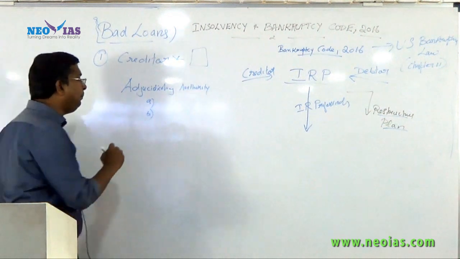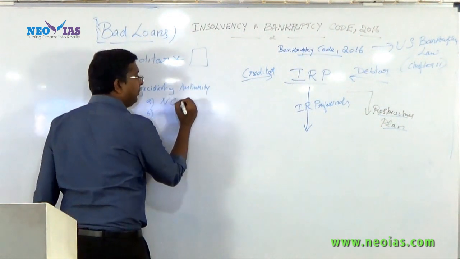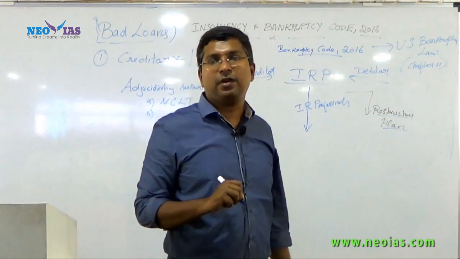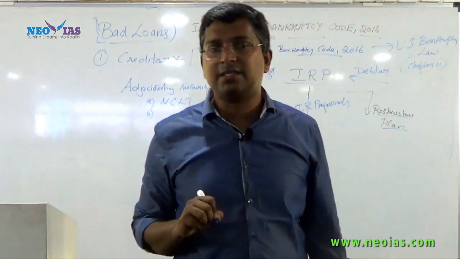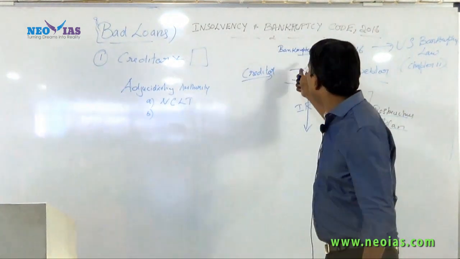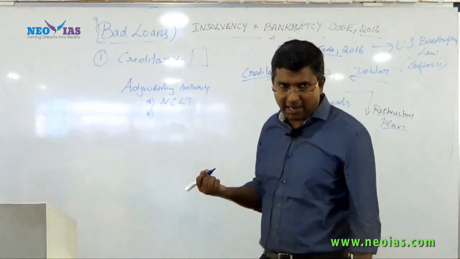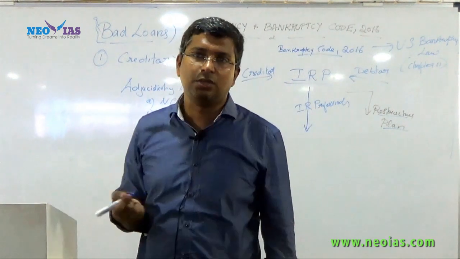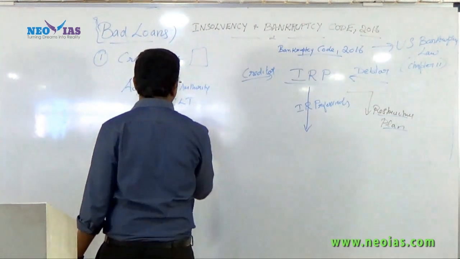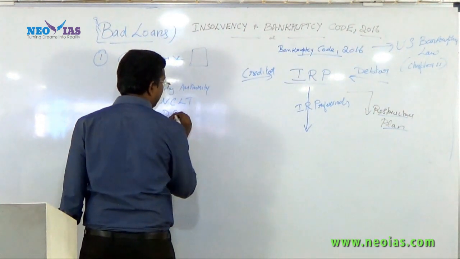In the case of companies, the National Company Law Tribunal is the adjudicating authority to decide whether the application for the insolvency resolution process has to be accepted or not. In the case of individuals, it is the Debt Recovery Tribunal.